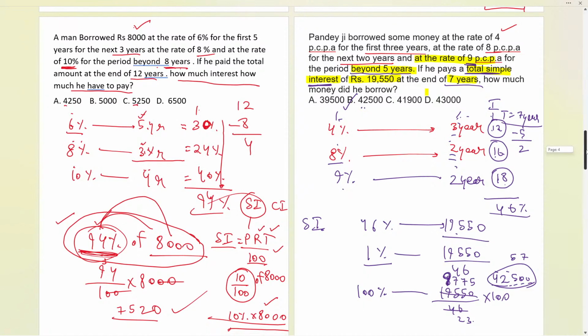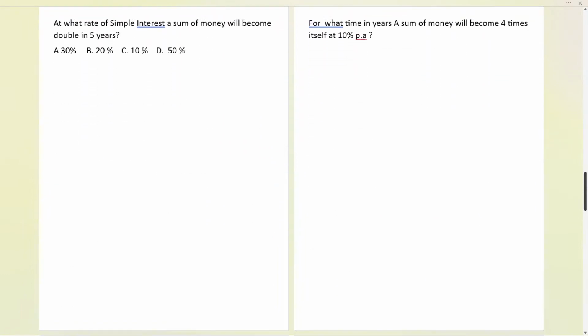Next question over here, again very easy. Now try this question. These are basically very easy questions. Just by observing you can also answer. So try, 1 minute to go.